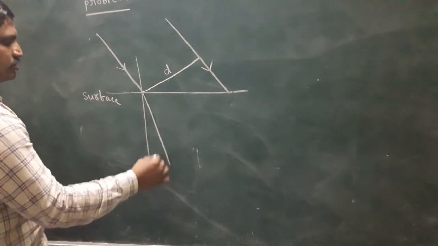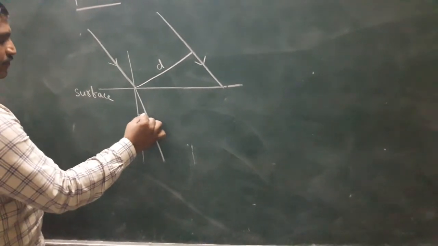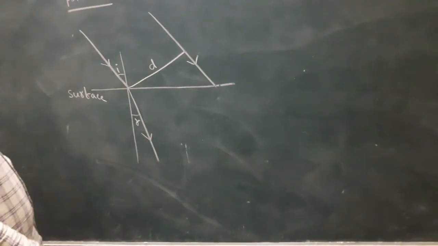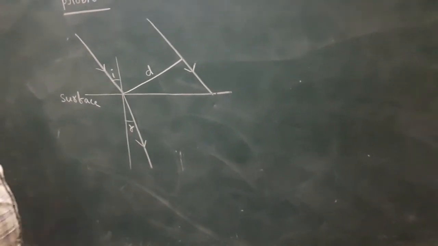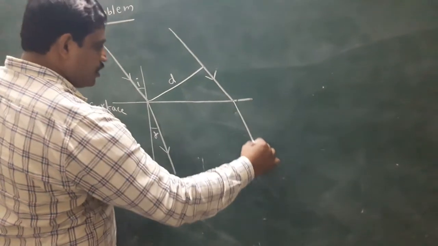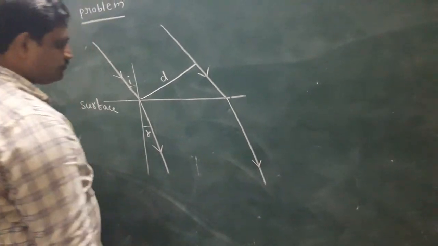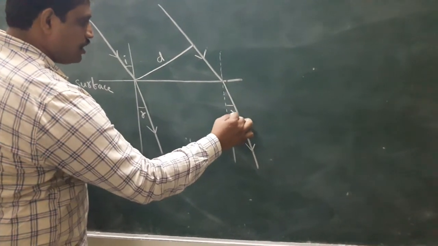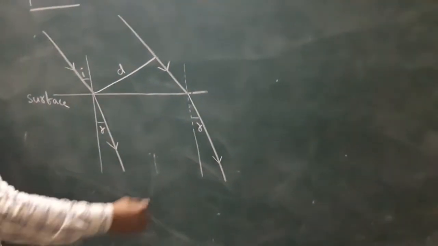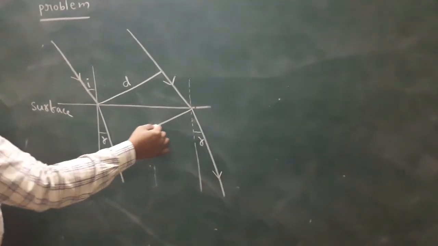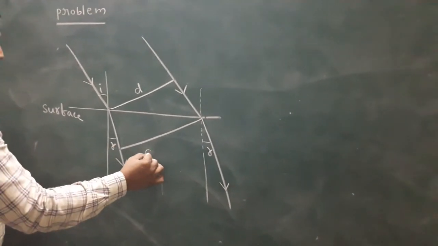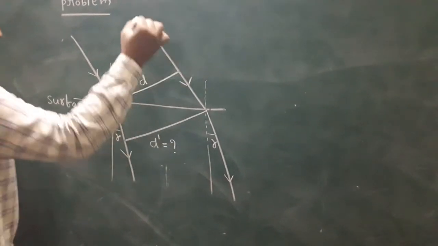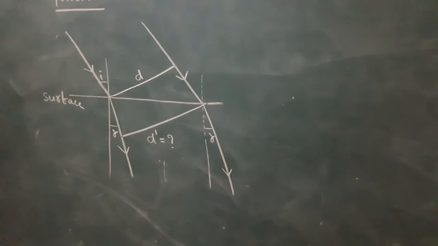Here the ray is refracted, with angle of incidence I. Here also the ray is refracted. This is R, and this is called the diameter of the refracted beam. This can be calculated.